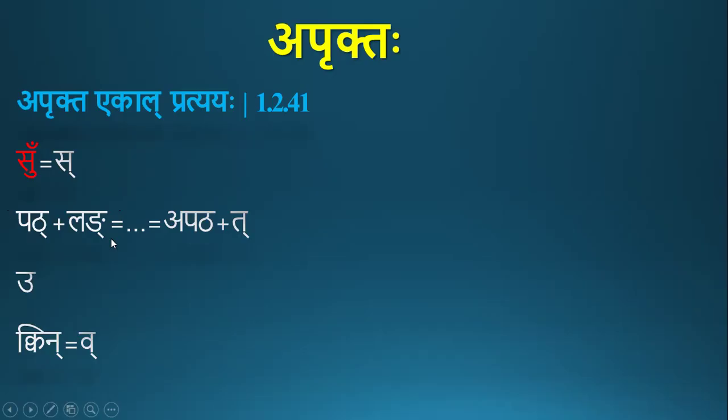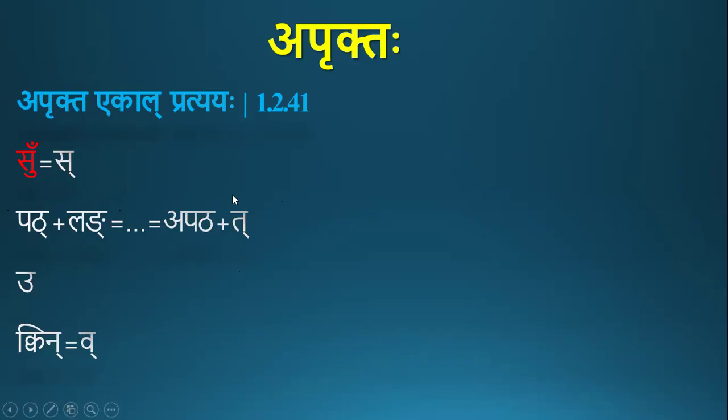Similarly, the ta pratyaya, during the derivation of the Prathama Purusha ekavachana form of pat in lang lakara, during the prakriya there will be the form apat plus ti. Previously it was ti. By some sutra that ikara gets deleted and that ti becomes t due to the deletion of ikara.